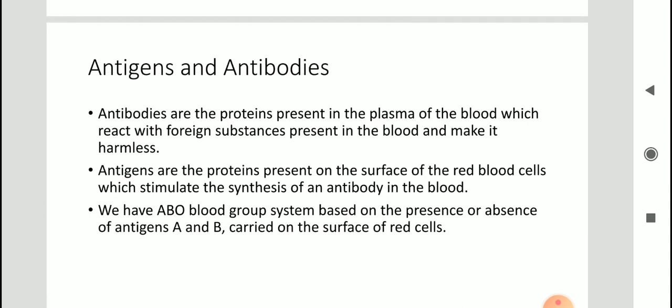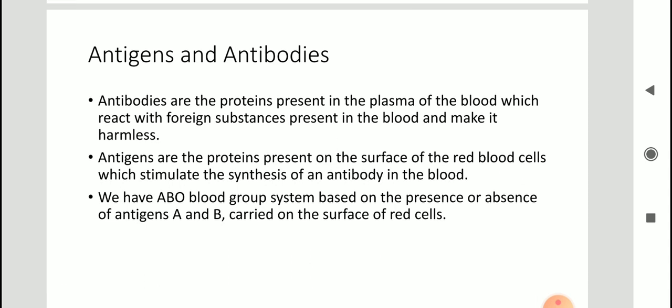In order to make it ineffective, in order to kill that foreign substance, some proteinaceous substances are produced in the blood plasma known as antibodies. So antibodies have the ability to fight those foreign substances, those disease causing agents, and make them ineffective.